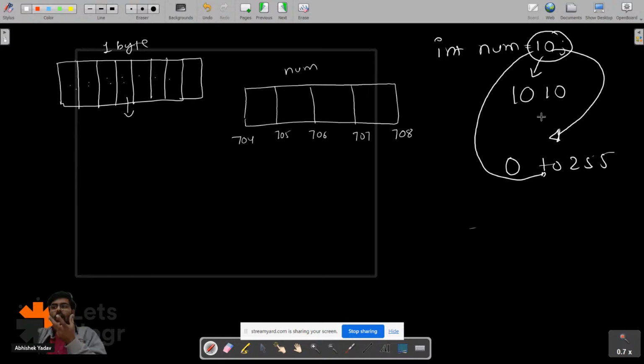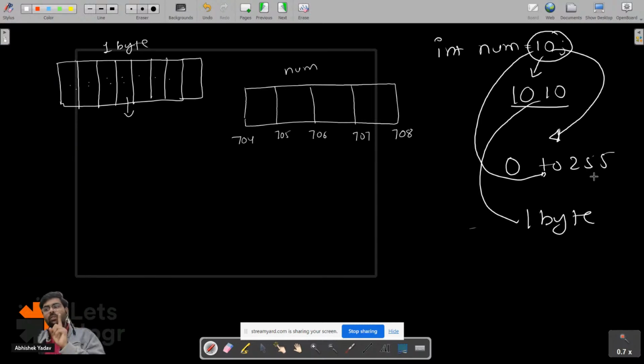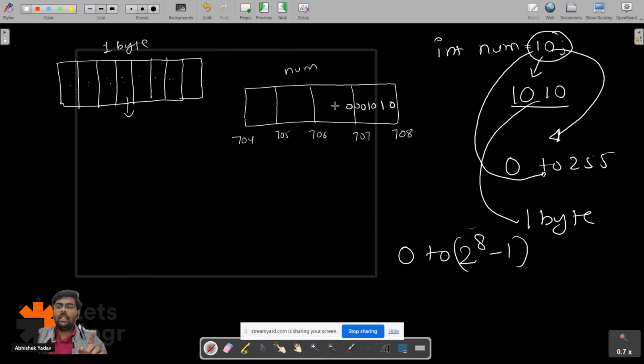The data of 10 will be stored in 1 byte, because 1 byte means 8 bits, and 8 bits means the numbers from 0 to 2 to the power 8 minus 1. So this 1010 will be stored here like this, 1010, and the remaining places will be filled with 0 like this. Lots of 0s here. Is everyone clear till this point how the number is getting stored?